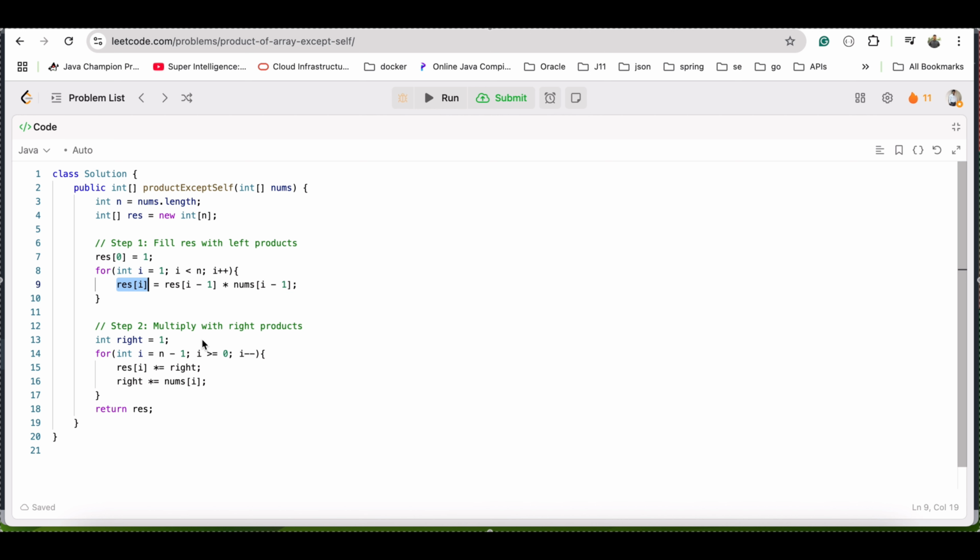Now to multiply with the right product, how will you find the right product? So just take right as 1, right? And multiply with the given res, and after the multiplication, you will store it at that index. After that, you have to update the value by multiplying with nums at I, and you have to update the right. And then finally we'll return the res. Okay.